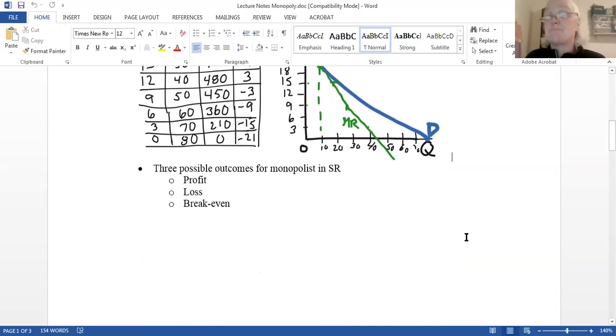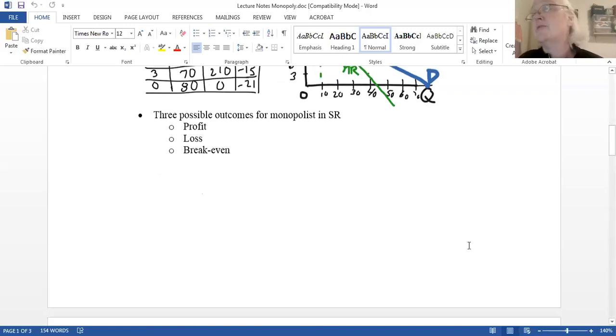Keep going. What we're going to do now is take that demand and MR and slap it on the firm's cost curves and figure out how much the firm is going to produce and how much they're going to charge, because they get to choose. Rather than perfect competition, where they have to take the market price as given, the monopolist is the only guy in charge, they get to choose the price. All right, so let's go.